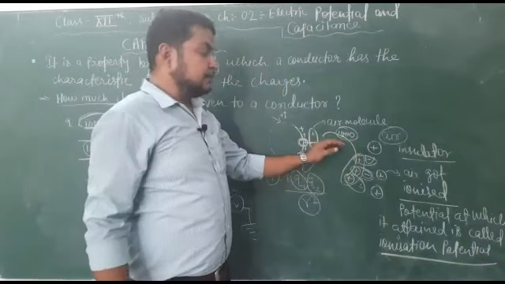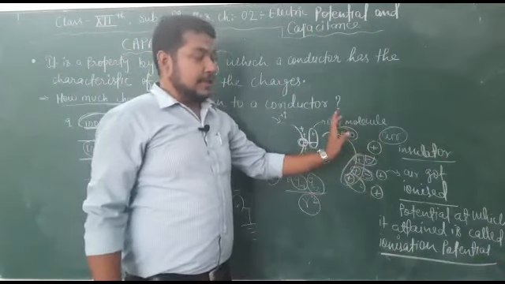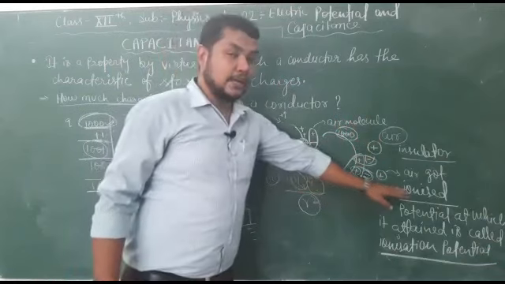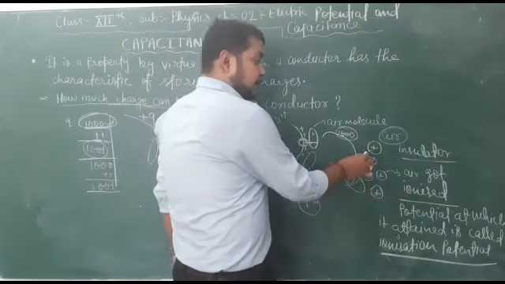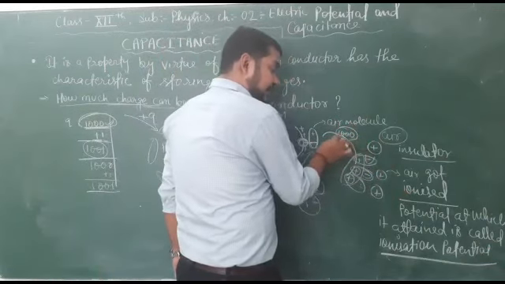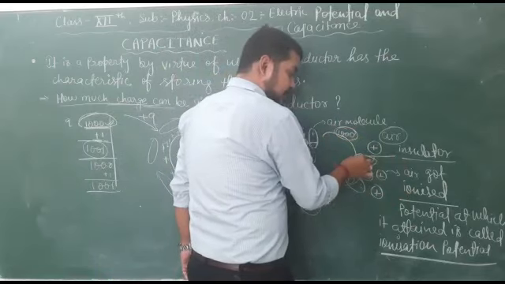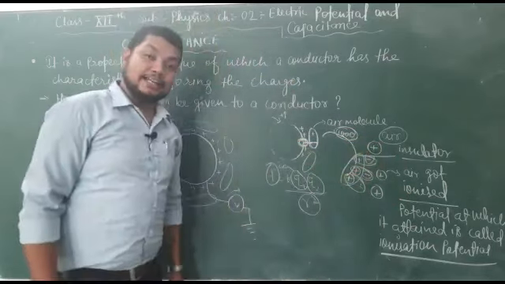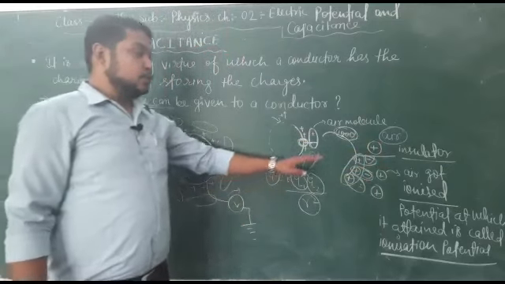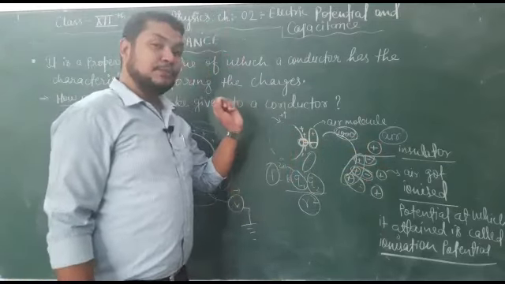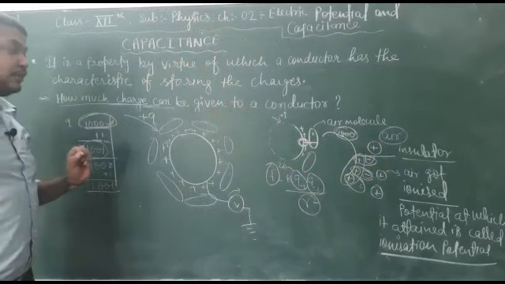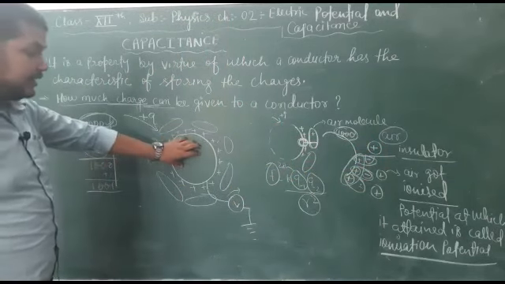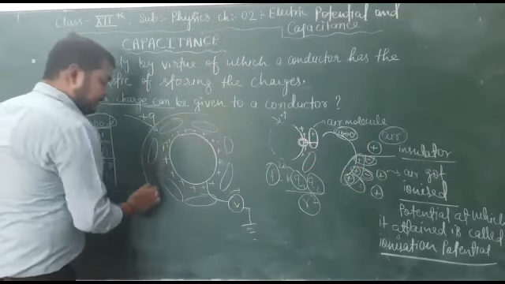Now one more thing you need to understand here: up to a limit the air was an insulator, but after a limit it got ionized. So the property of air, up to the value where it remains an insulator, is known as its dielectric strength. Up to a value of potential or number of charges provided along a conductor, the air remains insulating.